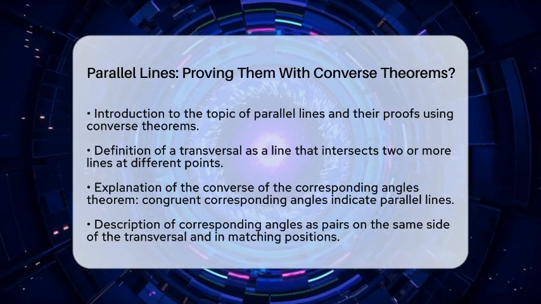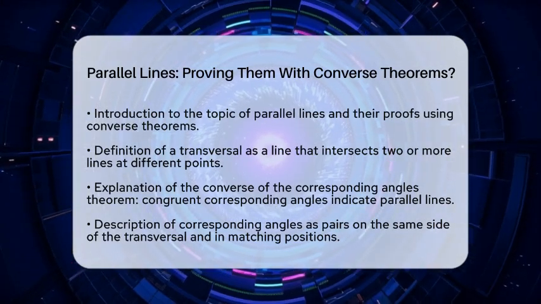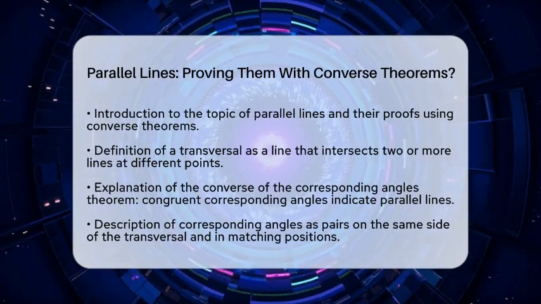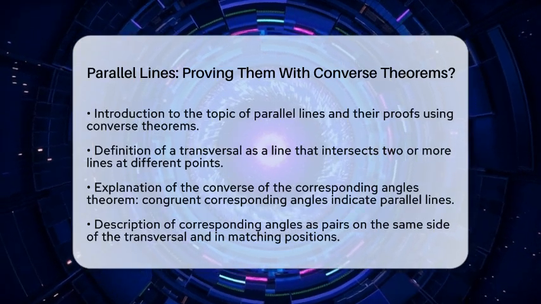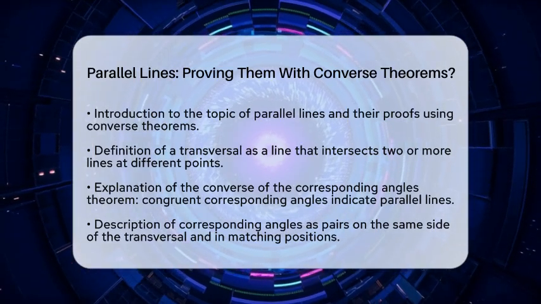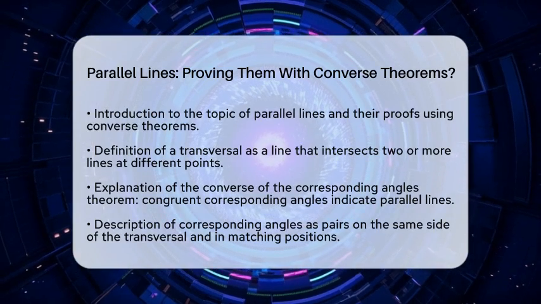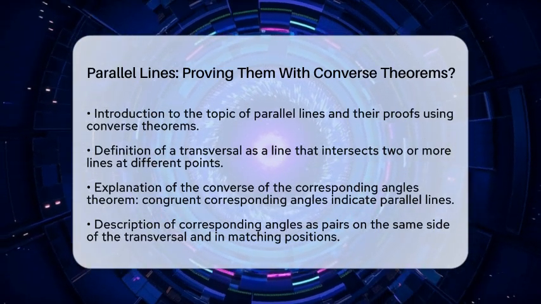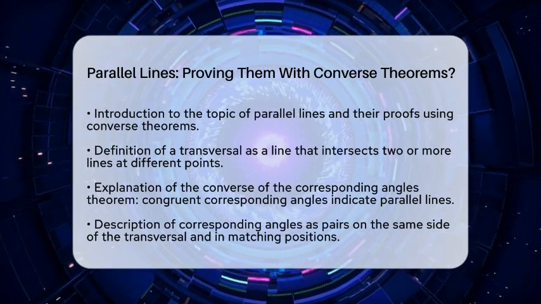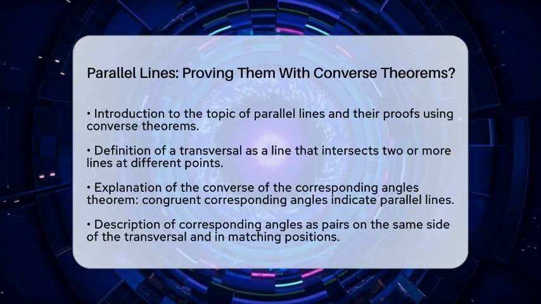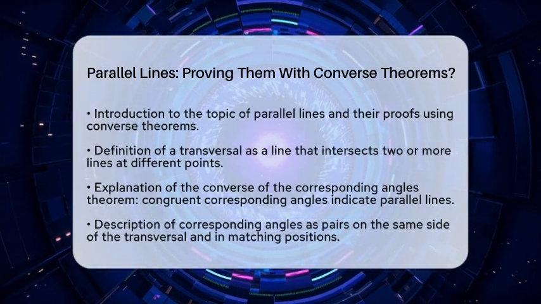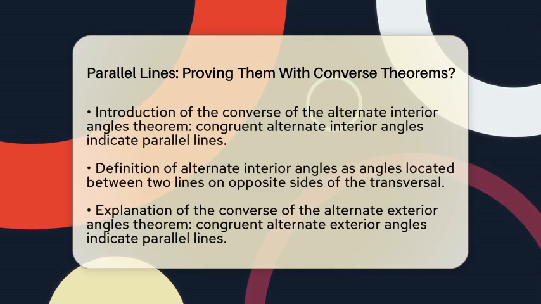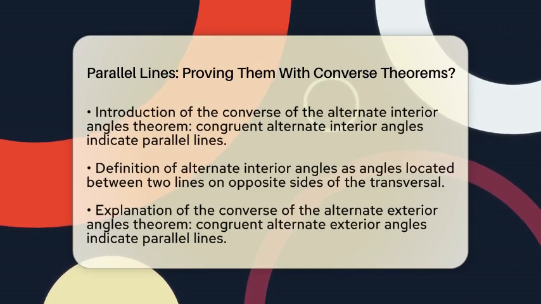The converse of the corresponding angles theorem states that if two lines cut by a transversal create congruent corresponding angles, then those lines are parallel. Corresponding angles are pairs that sit on the same side of the transversal and in matching positions relative to the two lines. For example, if angle A on one line equals angle B on the other line, then we can confidently say those lines are parallel.